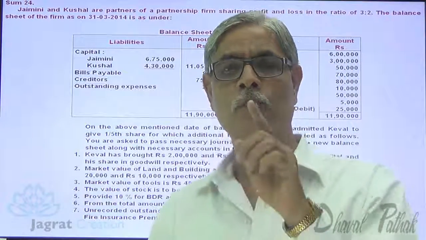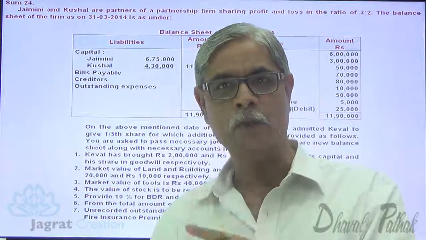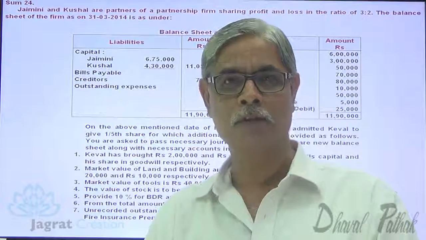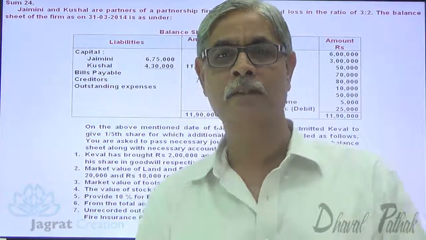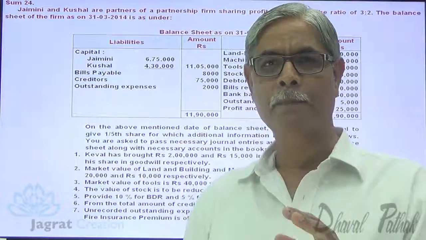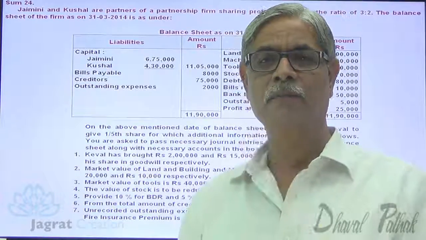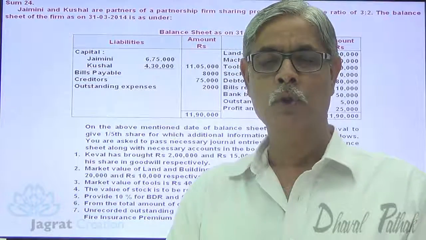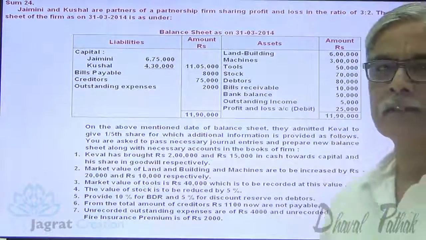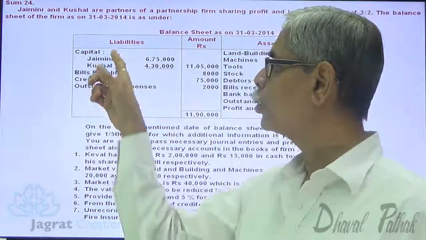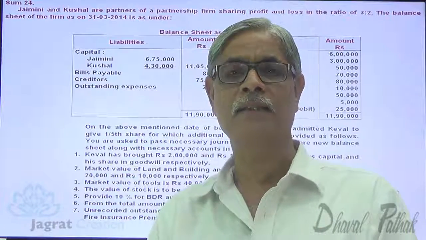So 3:2 is not only the old profit sharing ratio but is also the sacrificing ratio, because we are not given any information regarding the sacrifice made by old partners, means partners of the existing firm, to our new partner. So sacrificing ratio is 3:2, and this goodwill brought 15,000 will be distributed to Jaimini and Kaushal in the ratio of 3:2, that is sacrificing ratio.